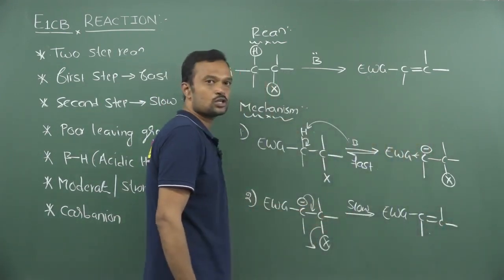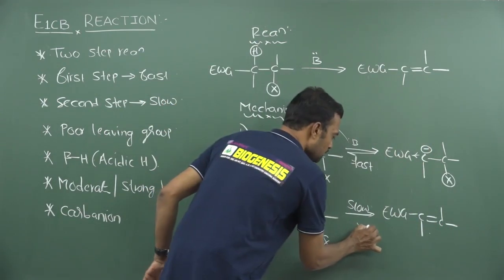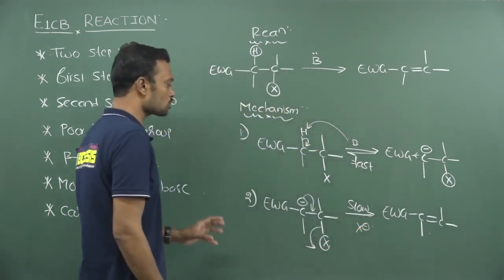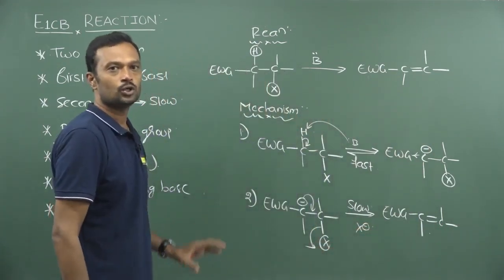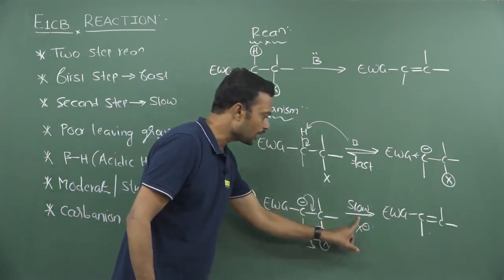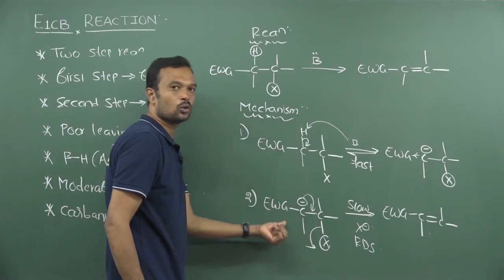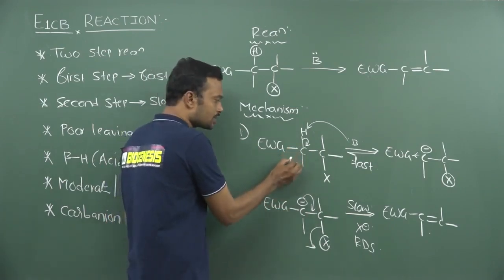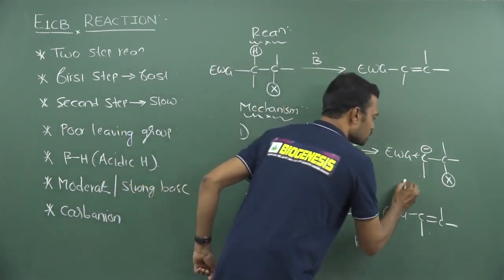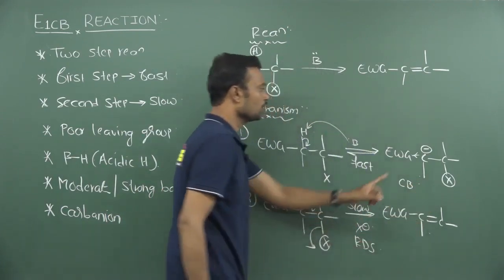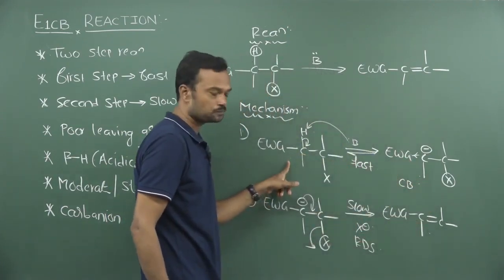Now this is the slow step, so loss of X minus is the rate determining step. That's why we say it is unimolecular. In the rate determining step, how many molecules are involved? Only one. So when any acid loses a proton, a conjugate base is formed. It is the conjugate base of this acid.